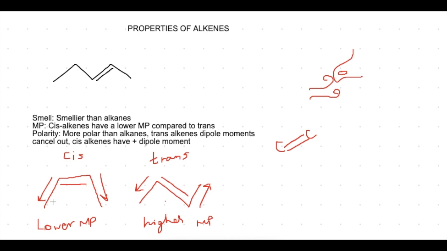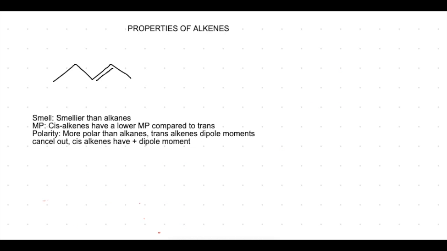This is because cis-alkenes cannot pack together as tightly as trans-alkenes can, so it takes less energy to melt them. Now, when we talk about polarity, the polarity of an alkene is more than that of an alkane because we have these electrons in the double bond, which are slightly more reactive. So when we look at the dipole moment of a cis-alkene versus a trans-alkene,